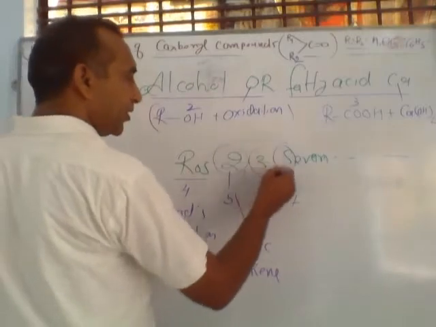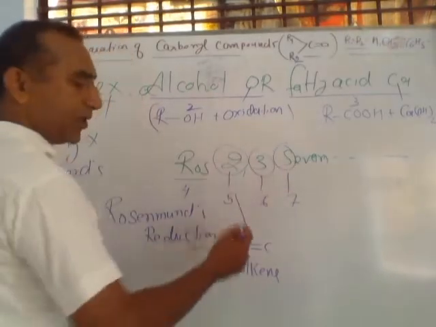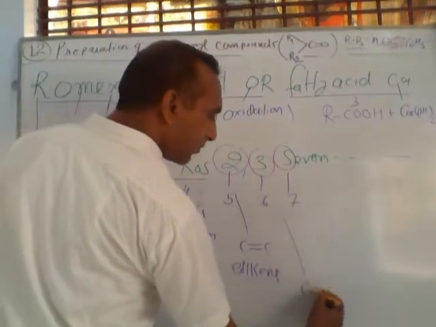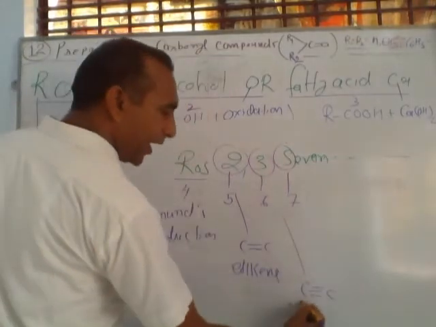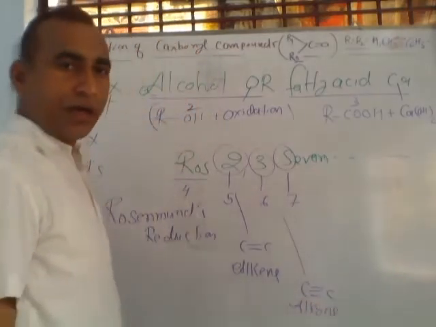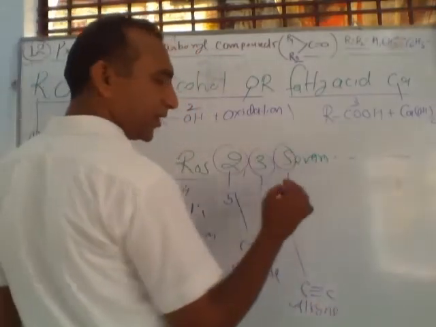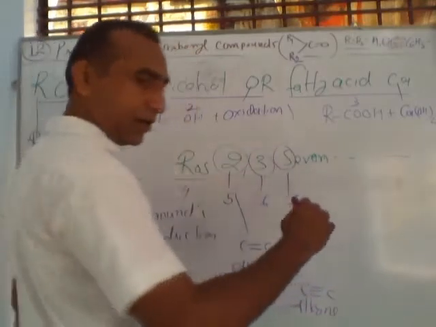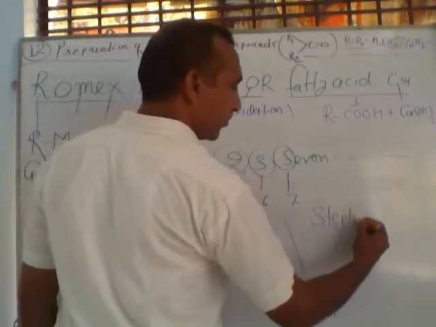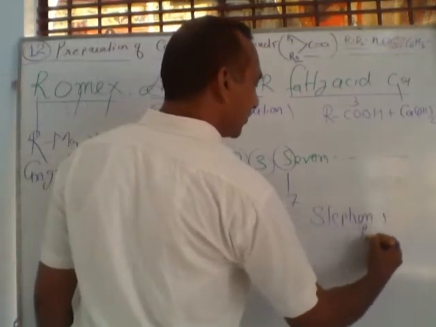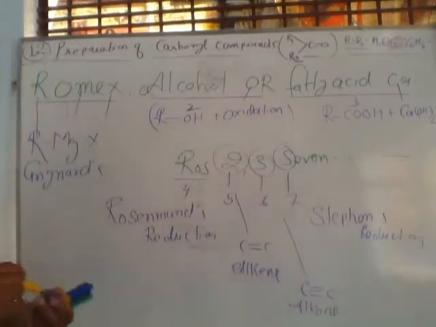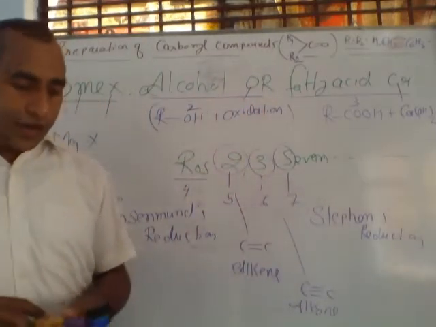And similarly, 3, you know well, 2 means double bond having compound, but here 3 means carbon having triple bond. These are called alkyne. So from alkyne we can also prepare aldehyde and ketone. And last, the S letter stands for a further name reaction, Stephen's reduction. So Rose means Rosenmund reduction, S for Stephen reduction.